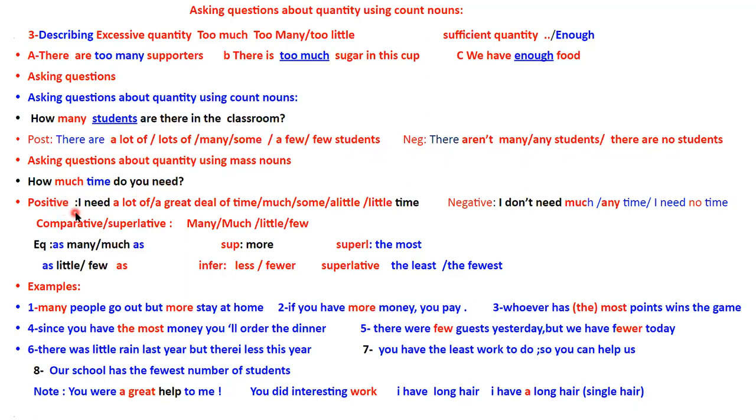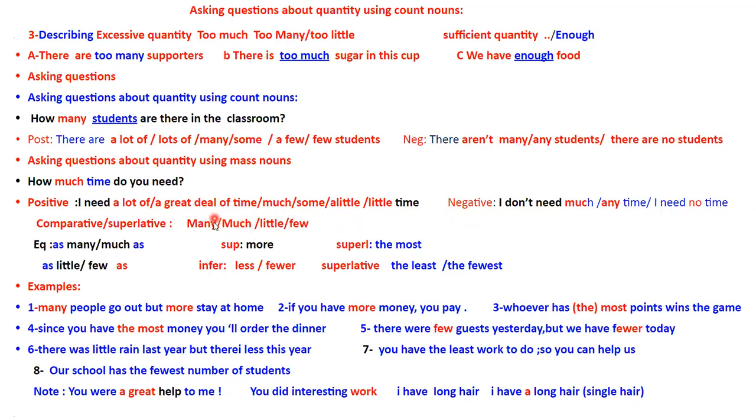So if my answer is positive, then I can say I need a lot of time, I need a great deal of time, I need much time, I need some time, or I need a little time, or I need little time. If my answer is negative, then I say I don't need much time, I don't need any time, or I need no time.